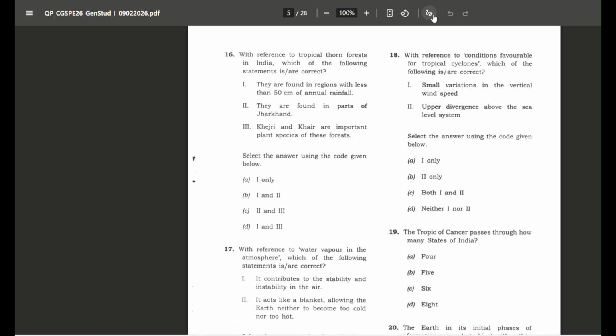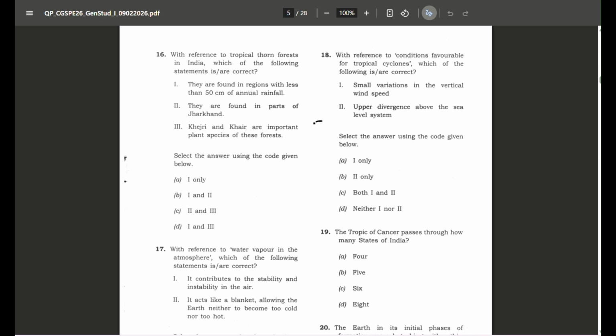That is correct. Why? Because if this is the eye of the cyclone and this is how convection is going on, air is rising, and if the vertical wind here is low and here it is moving with faster speed, then this vertical structure will be disturbed and the structure of cyclone will not be developed properly. Hence the vertical wind speeds should have very less variations.